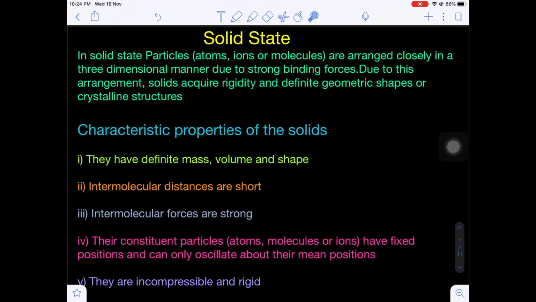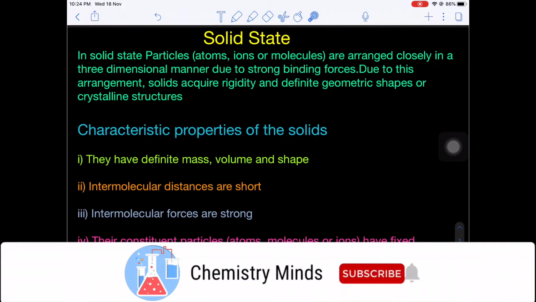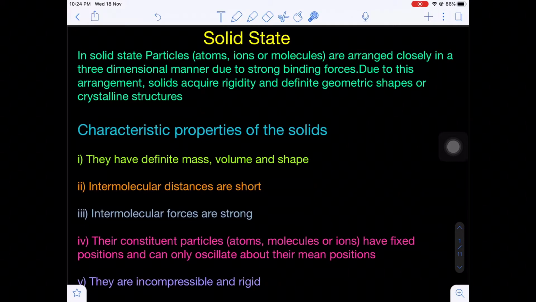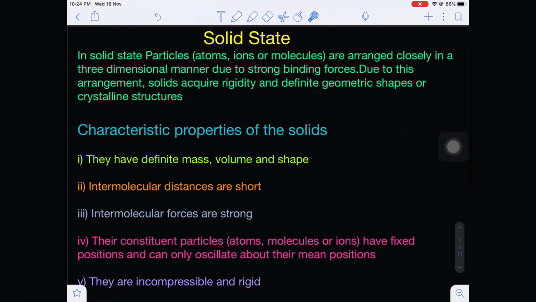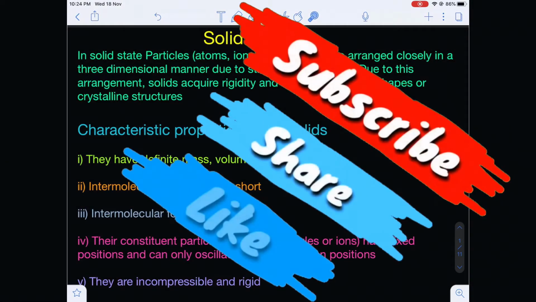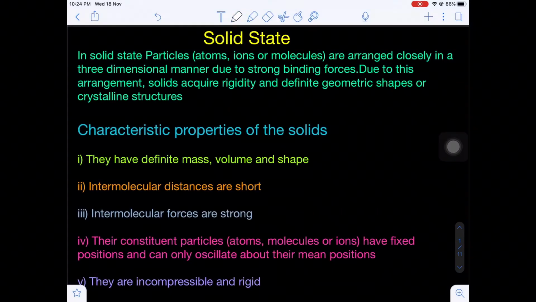Students, today we are going to discuss a very important chapter that is called solid state. This is one of the important chapters in the physical chemistry of 12th class. Now we know according to the physical state, substances are mainly classified into three types: solids, liquids and gases.